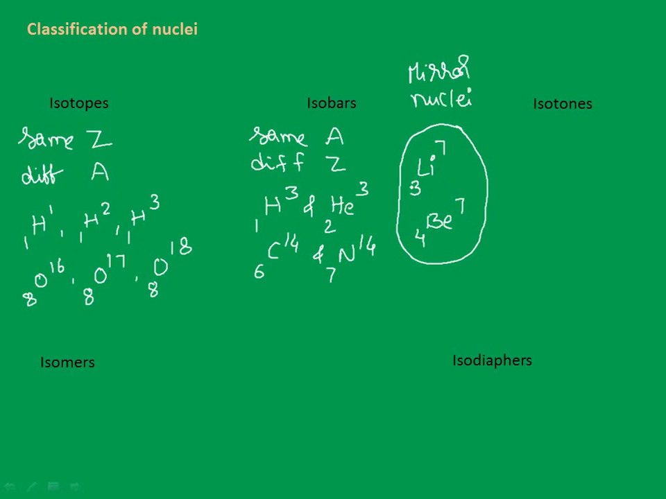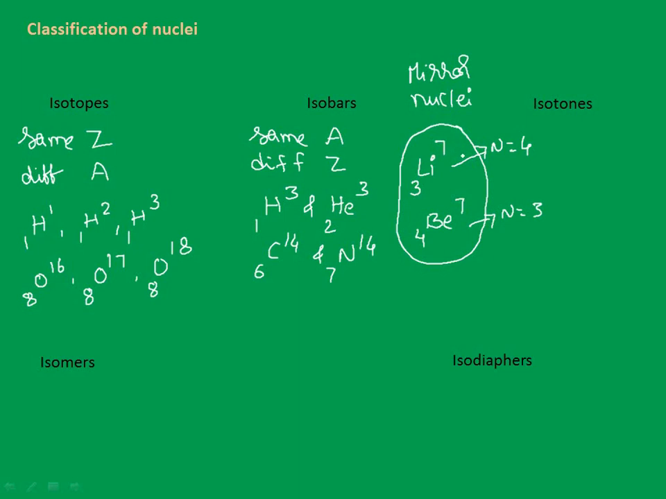Look here, number of neutrons for this is 7 minus 3, which is 4, while for this it is 7 minus 4, so the number of neutrons is 3. Now that has been exchanged. Whatever the number of neutrons was in the second case became the atomic number in the first. That has been exchanged, and that's what we call mirror nuclei.